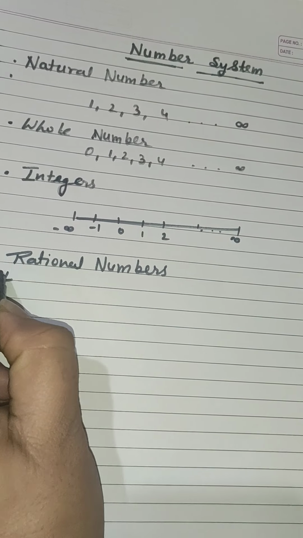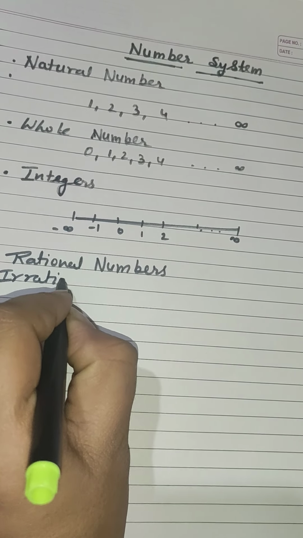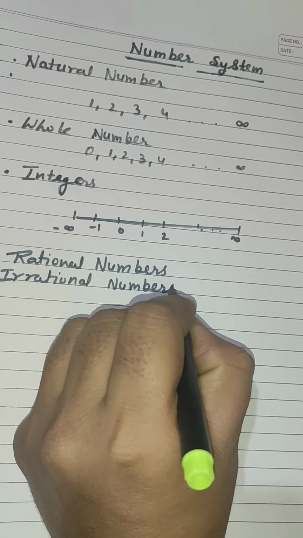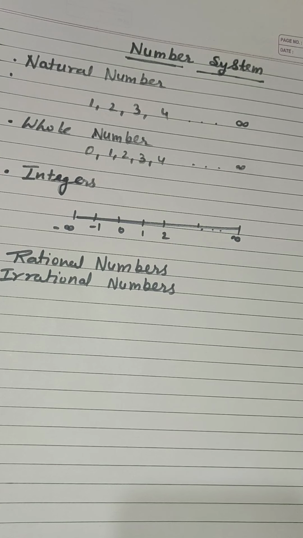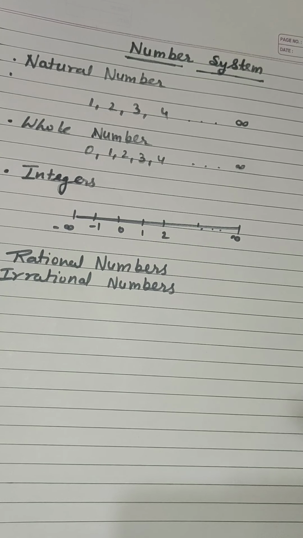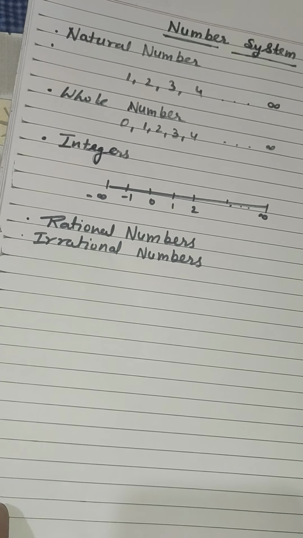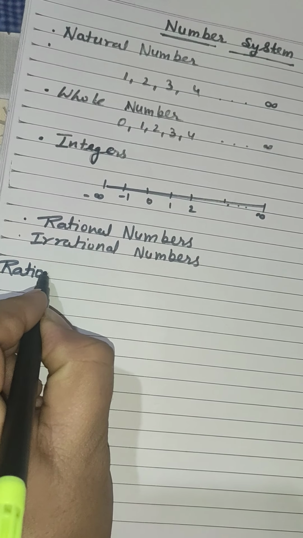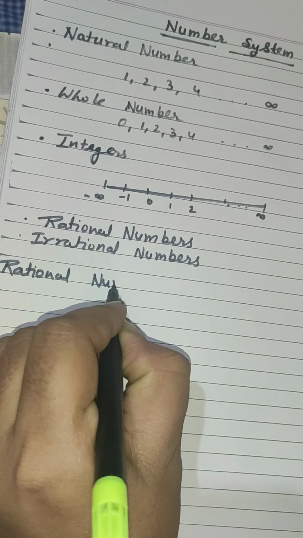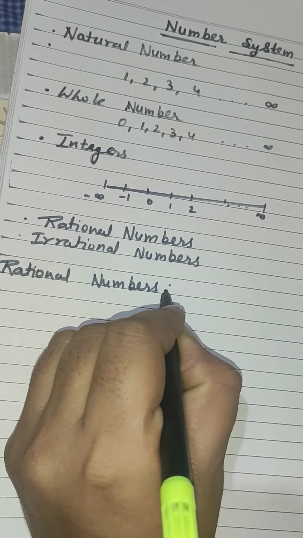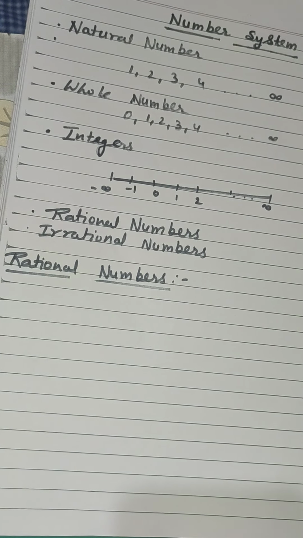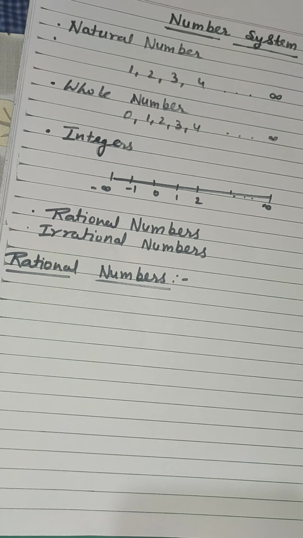and irrational numbers. Okay, so let's start with the rational numbers. Whatever the properties we discuss about the rational number, opposite properties would be of irrational number. So the properties of rational numbers, if we discuss, then there are two properties that we need to check one by one.